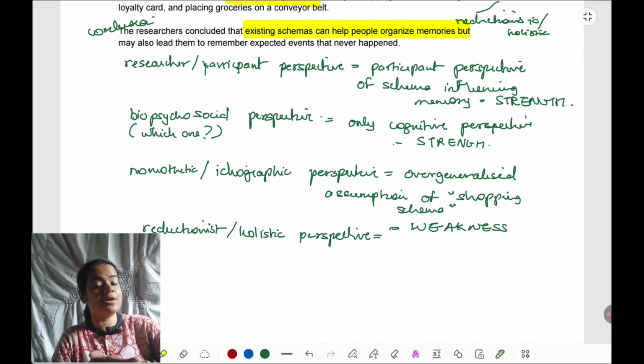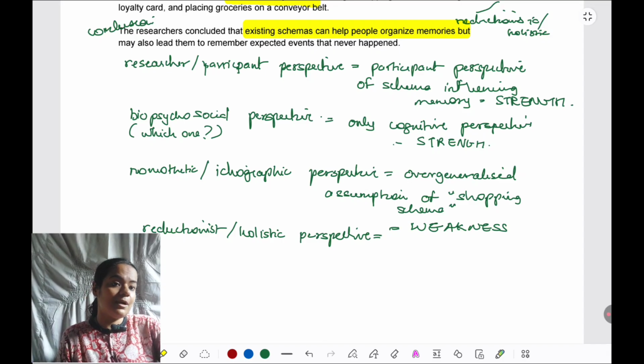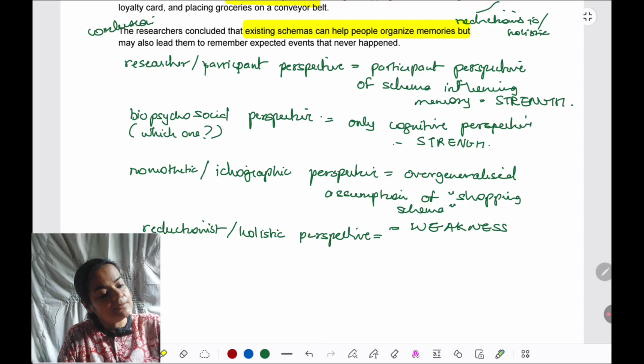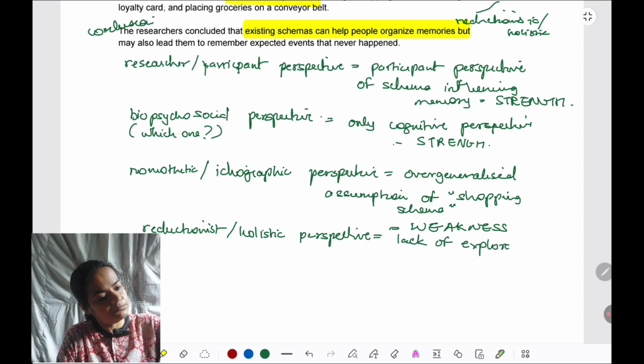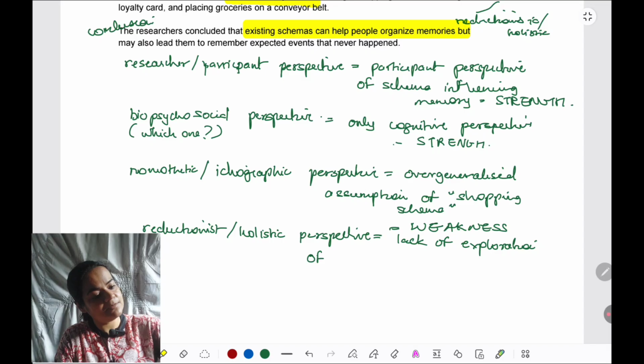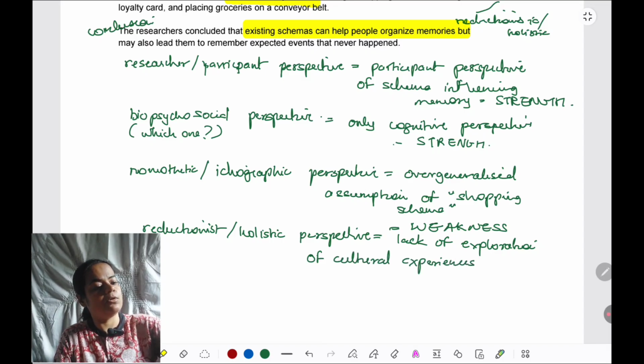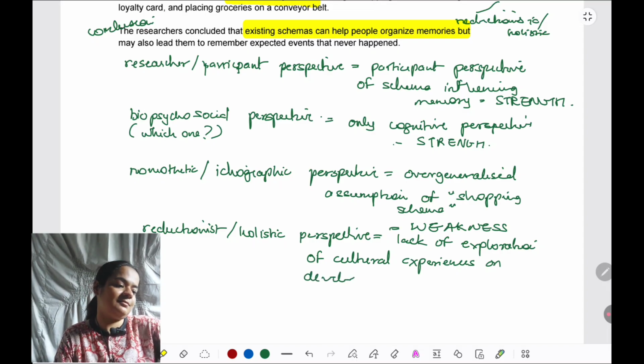Exposure to these types of supermarkets, which have been made for efficiency, which have modernized features, that is something they did not investigate. It limits the investigation that their study has done. There was so much more to explore, so much more scope was there to see within schemas, which they did not in their study. So I take it as a weakness. So in the outline, I would say lack of exploration of cultural schemas, cultural experiences on development of schemas, which is a weakness.